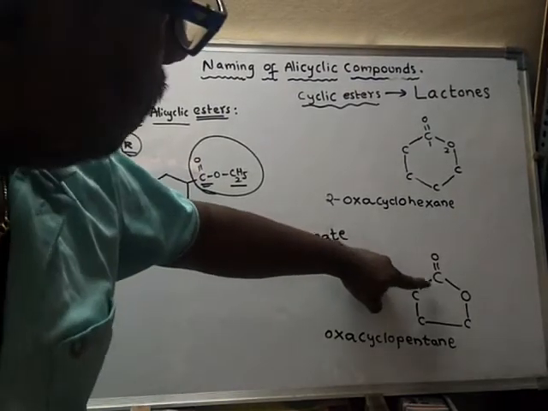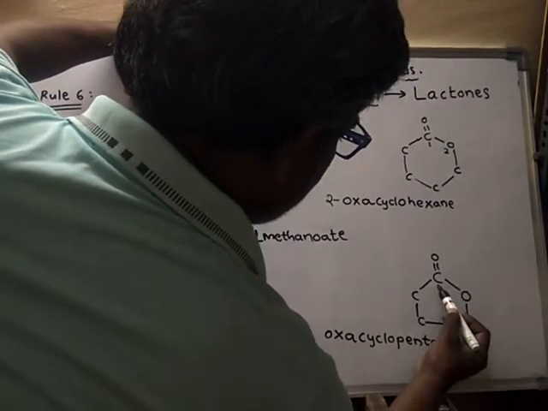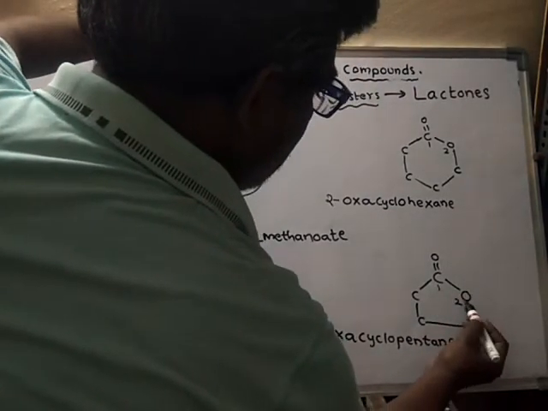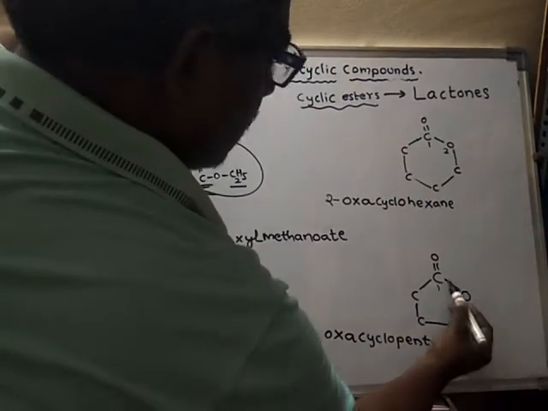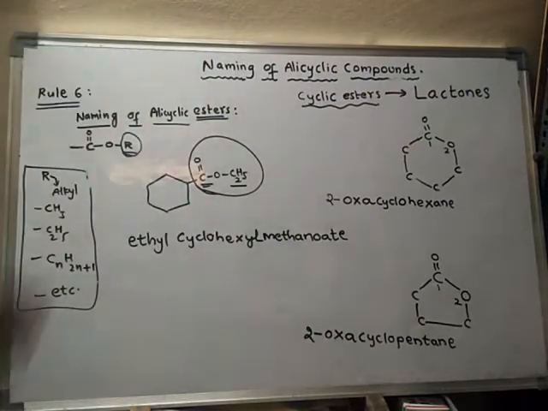Here also this is the carbon of the functional group. Hence this carbon will get number 1 and this will get number 2. Again this oxygen is present on the second position. Hence it is 2-oxacyclopentane.